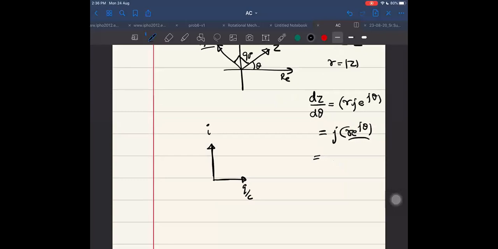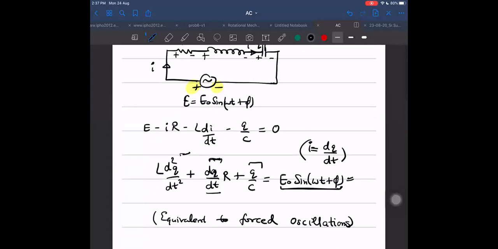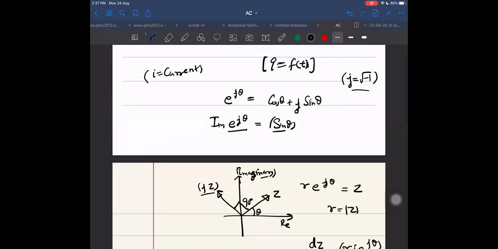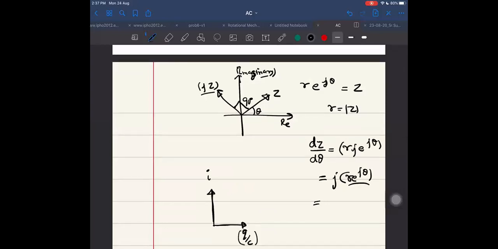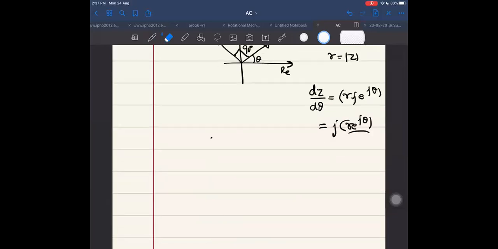Okay, dq by dt will be in this direction. But what will be the magnitude of this? Magnitude will be c times this vector or complex number which you have taken, q by c. If I multiply by c and then differentiate, it will be c times this, right? Yes, c times this. dq by dt will be c times this. But if I multiply by r also, then again it will be something else. Anyway, wait a second. You can analyze it deeply and think about what this will be giving us. But for the timing, I thought I should first take just trigonometric numbers only.